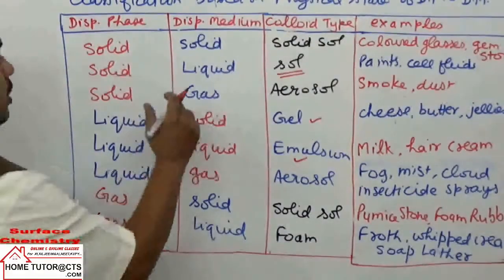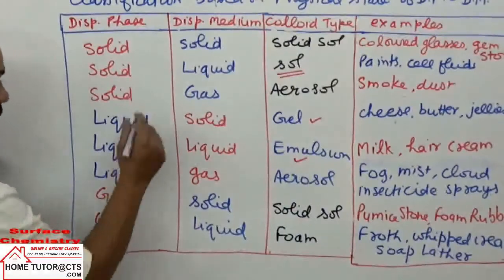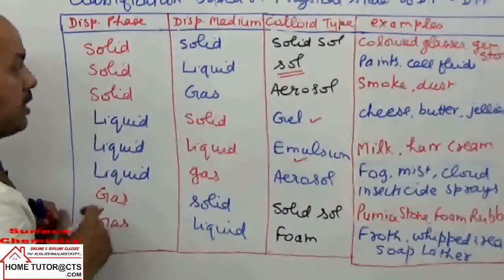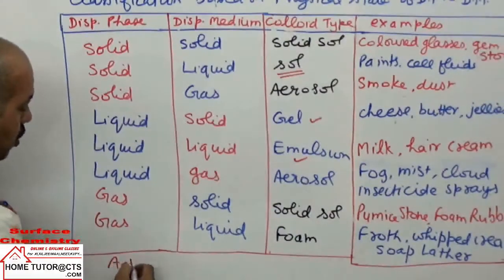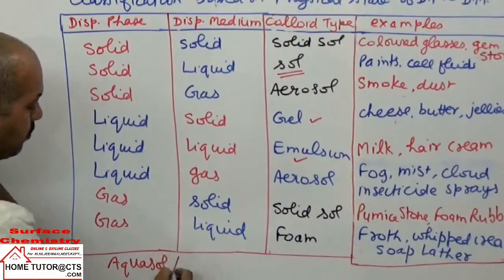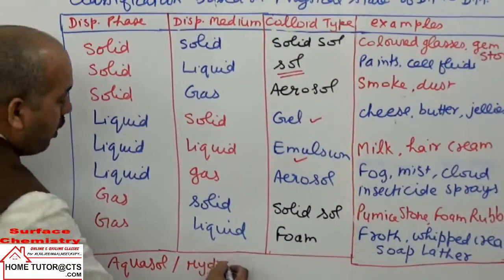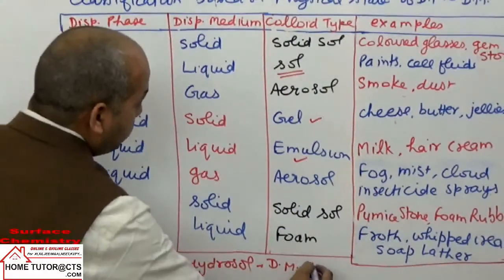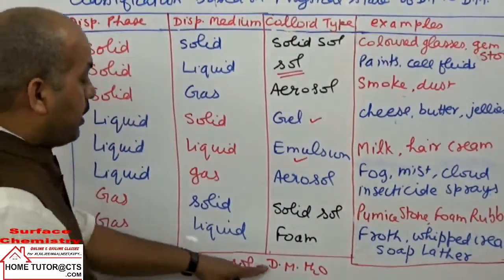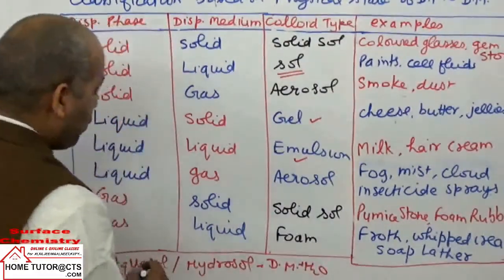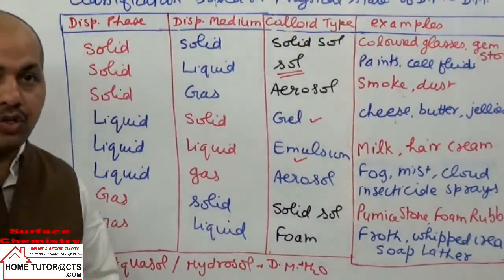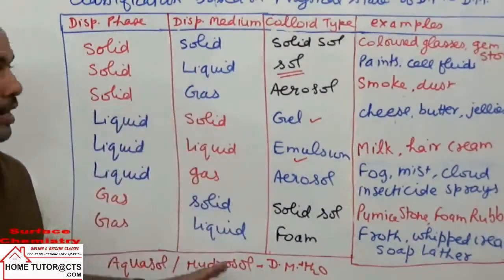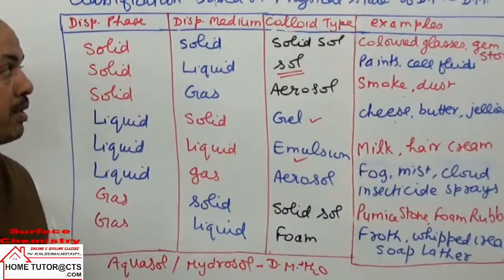Now in a sol, if the liquid is water, then it is called aquasol or hydrosol. If the dispersion medium is alcohol, the name used is alcosol. That is the classification based on the physical state of the dispersed phase and medium.